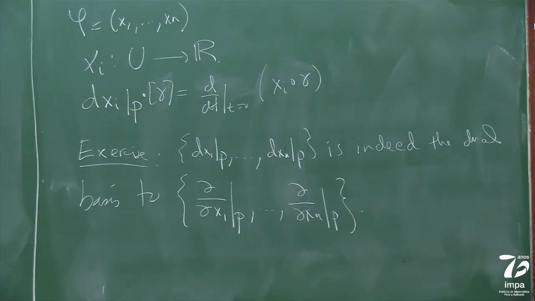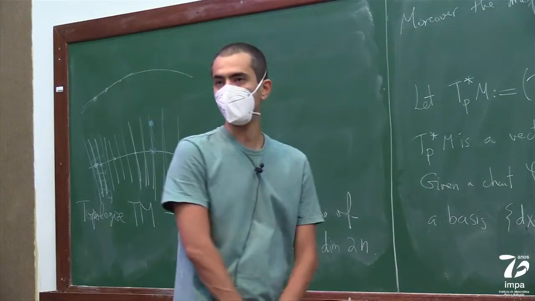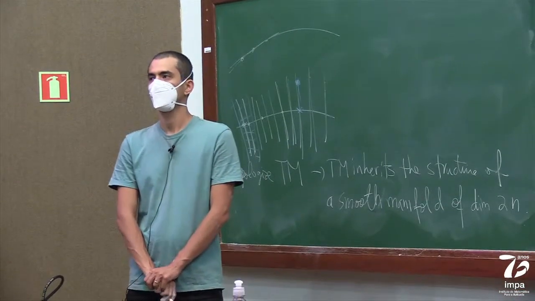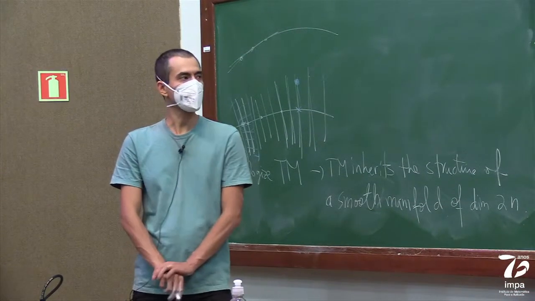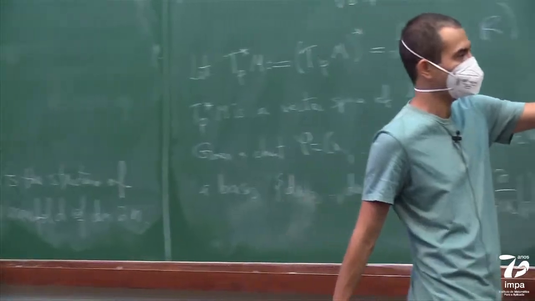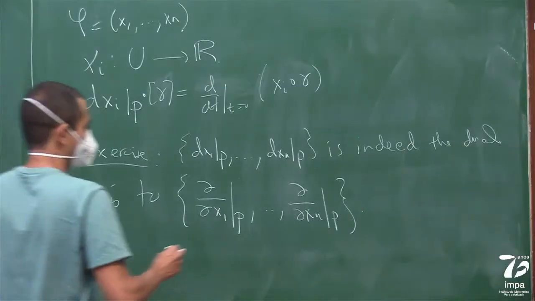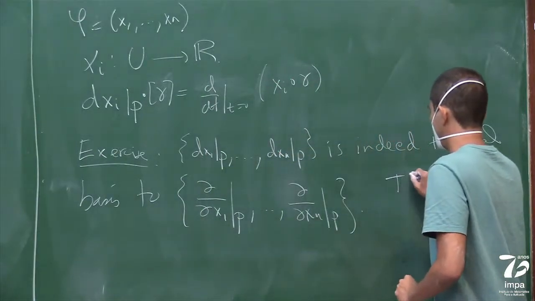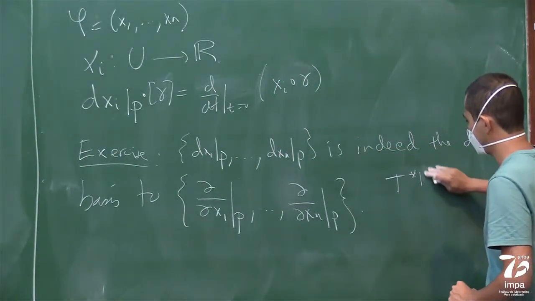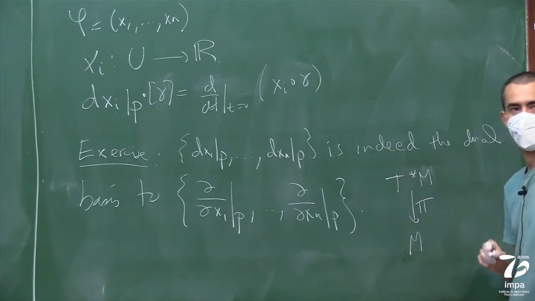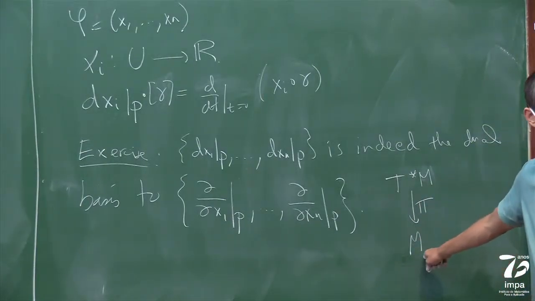All right. So, are there any questions about the tangent and the cotangent bundles? Oh, I should say one more thing. A map like this is what's called a section. I'll talk about this in more detail later, but I have my cotangent bundle. This induces a natural projection map that goes from here to here.